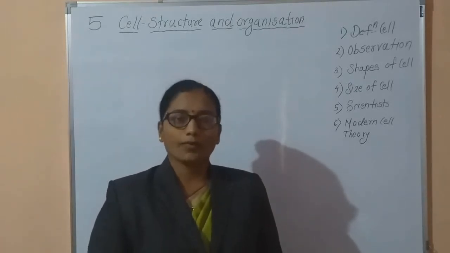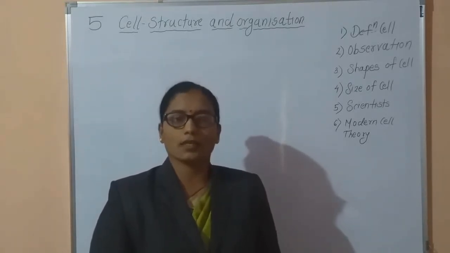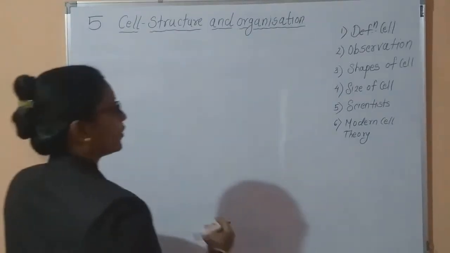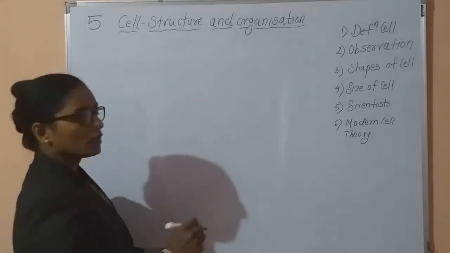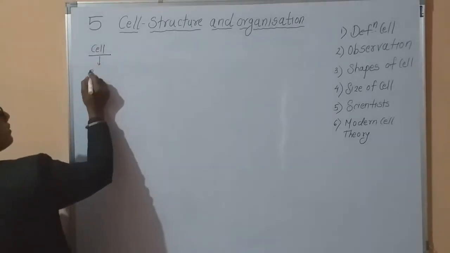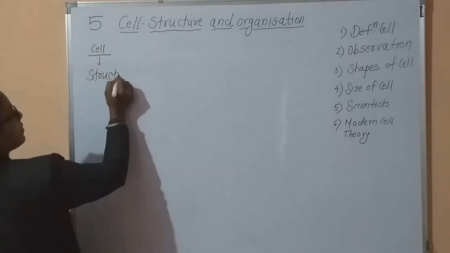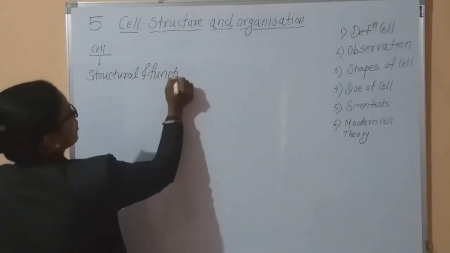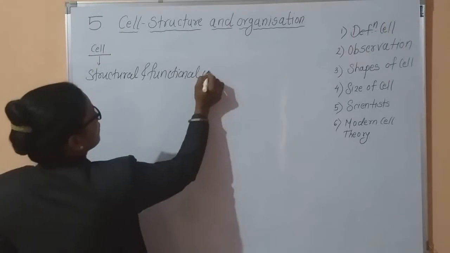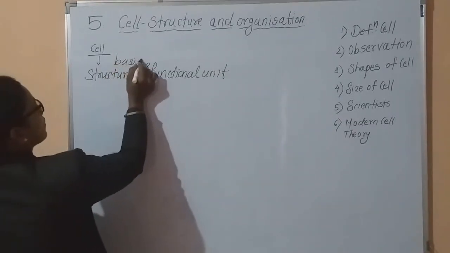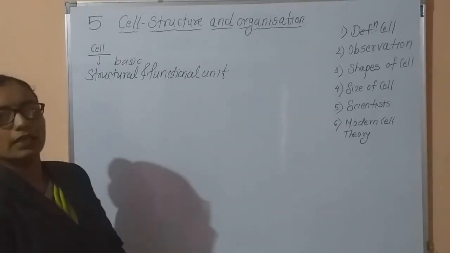Before that, it is very necessary to understand what is meant by a cell. First we are going to study the definition of the cell. What is a cell?